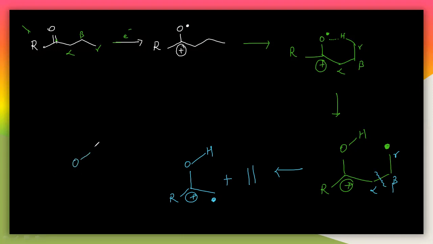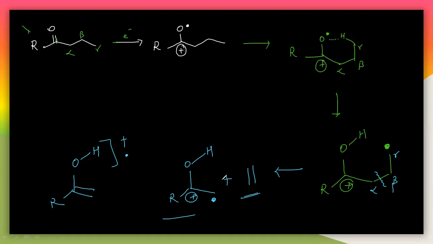I can also write it like this, R double bond like this. This is the final product, by releasing the neutral alkene. In this way I can get the rearrangement reaction here. Not only this, you can get whatever reaction here.